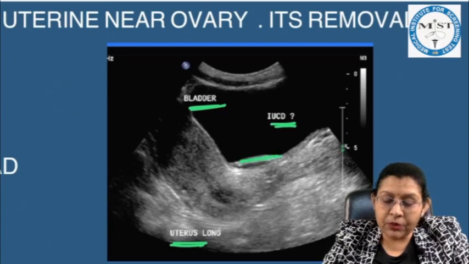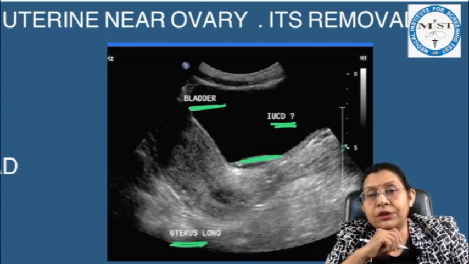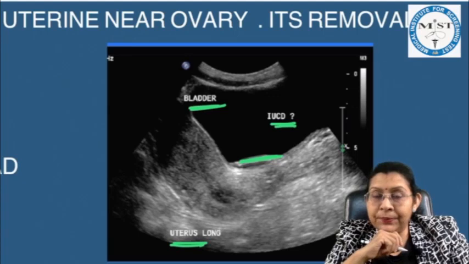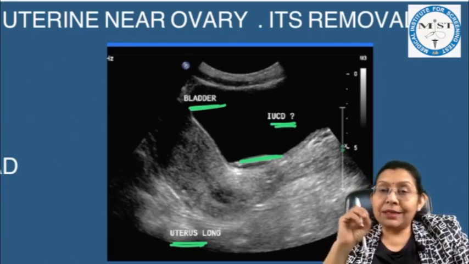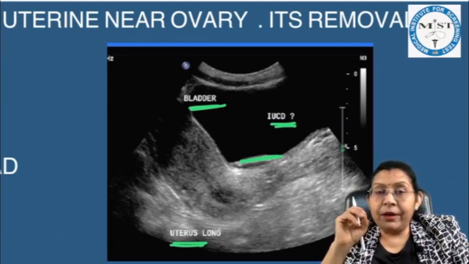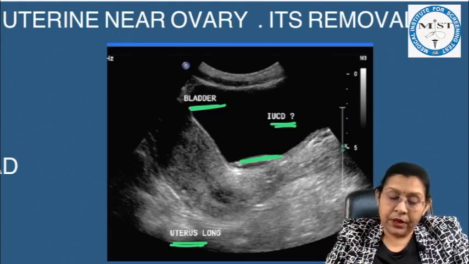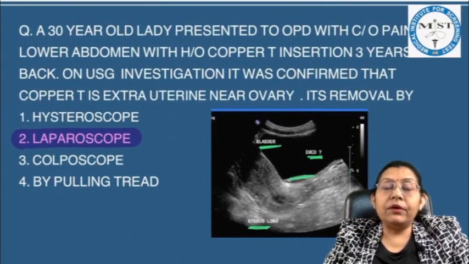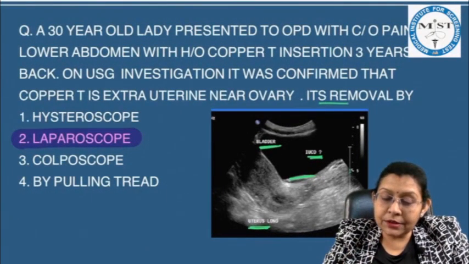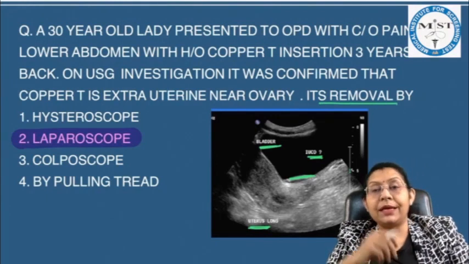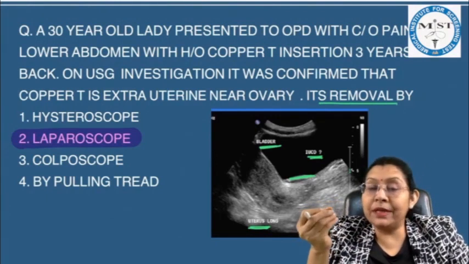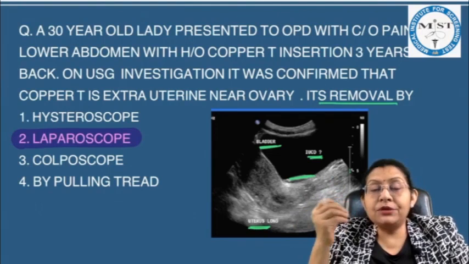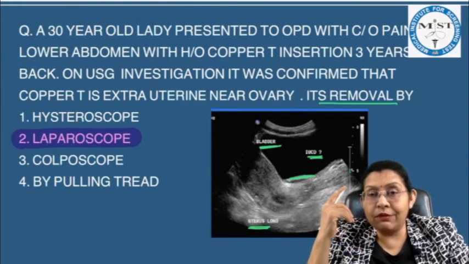So they are talking about this shadow which looks like an IUCD. They are asking something related to the pelvic area with IUCD. And quickly we see the option that it is removed by. So they are asking how we have to remove this displaced copper T. So by the image and by the options, this is in our mind.